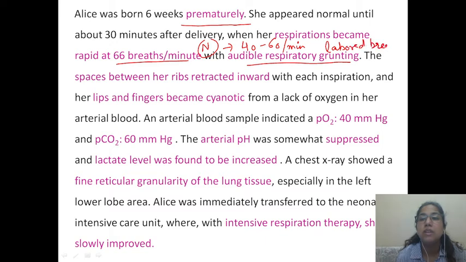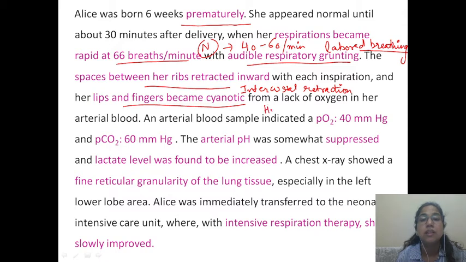The baby is having impaired oxygenation and there is labored breathing. Also, there is evidence of intercostal retraction. And this again points towards labored breathing, and extremities were found to be cyanotic.